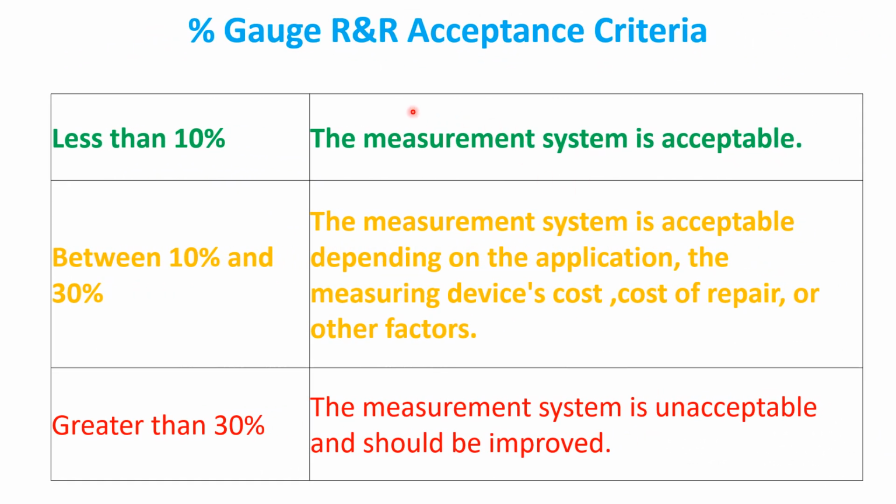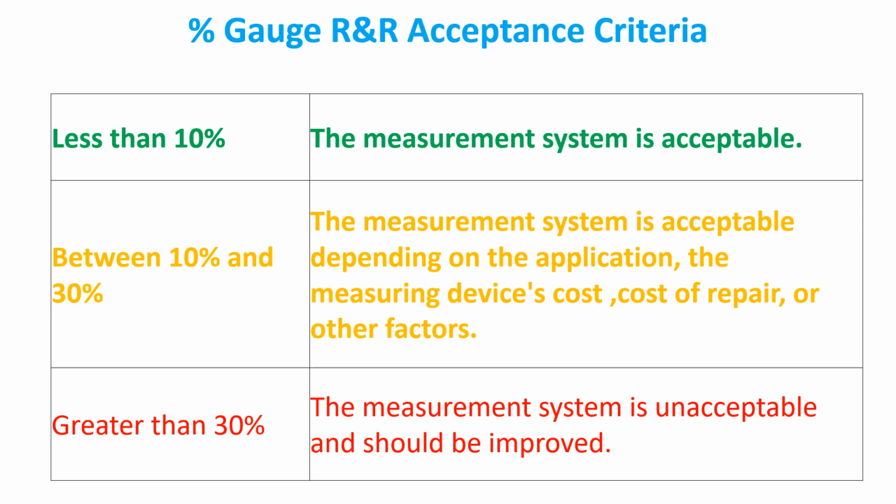What is the percentage gauge R&R acceptance criteria? If it is less than 10%, then the measurement system is acceptable. If it is between 10 and 30, then it depends upon the use or the application. Under deviation, after risk assessment, you can use it, or concession is the correct process. If it is greater than 30%, it cannot be accepted or used. Of course, improvement is required.